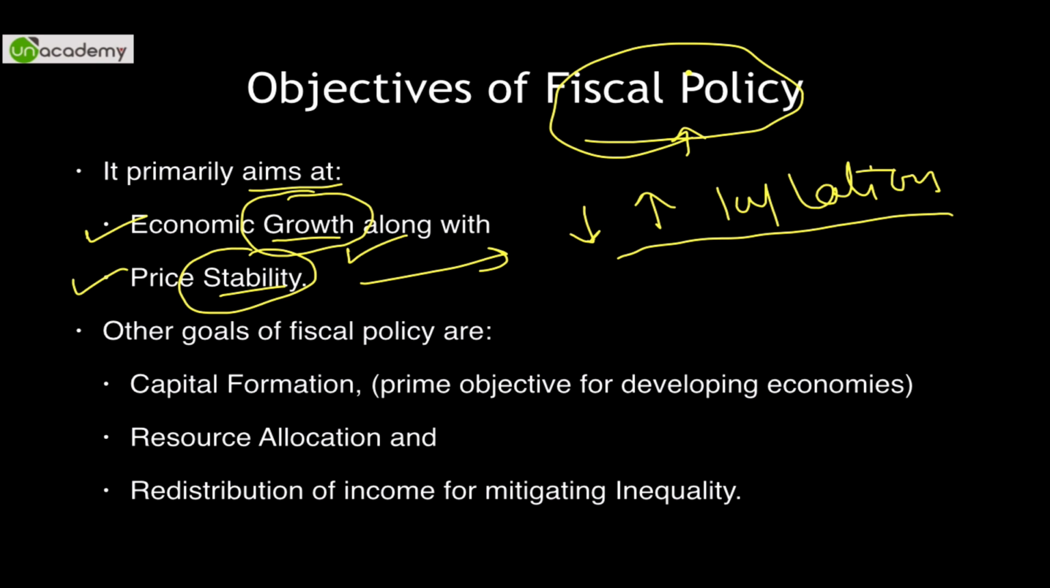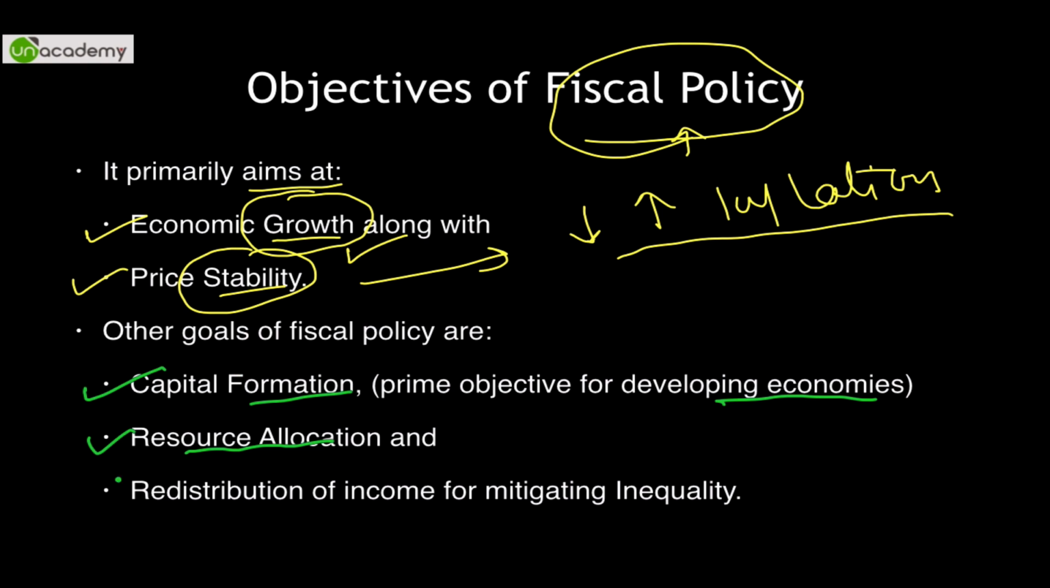The other goals of fiscal policy, as you can see, are capital formation. This is the primary objective for developing economies. Capital formation in terms of building hospitals, schools, health centers, etc. All these are capital formation instances. As soon as the government imposes taxes, it can spend on something like capital formation. Second is allocation of resources. As we discussed in our introductory video about allocation of scarce resources, this can be done by the government of India primarily through the efficient fiscal policy that it adopts.